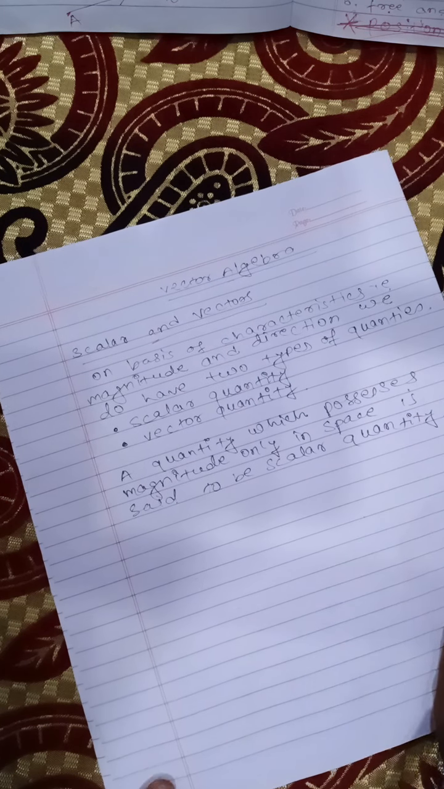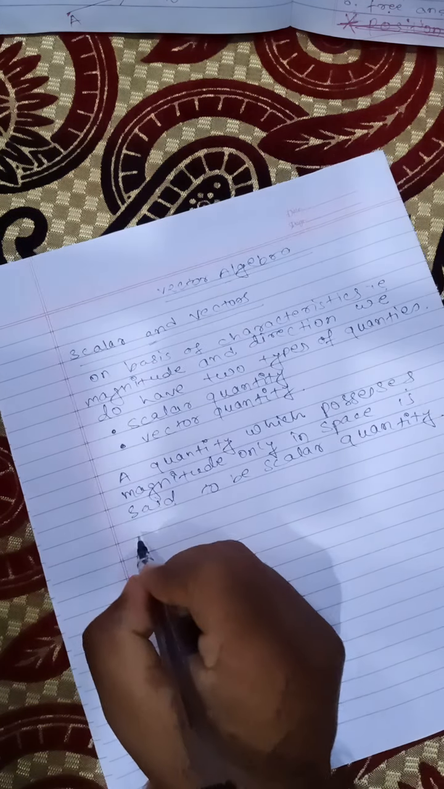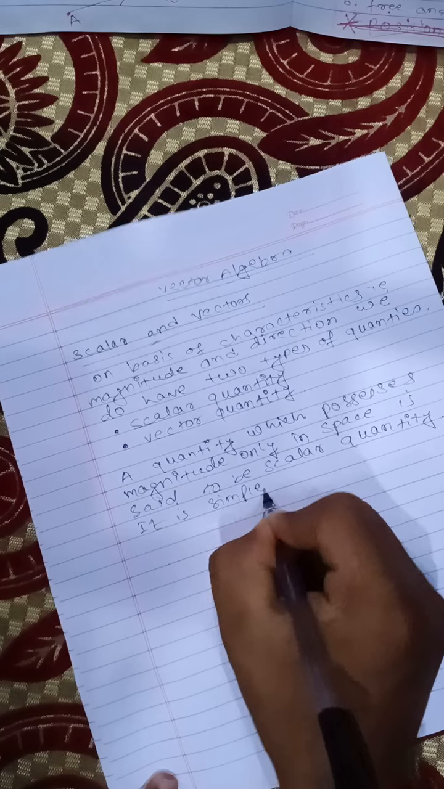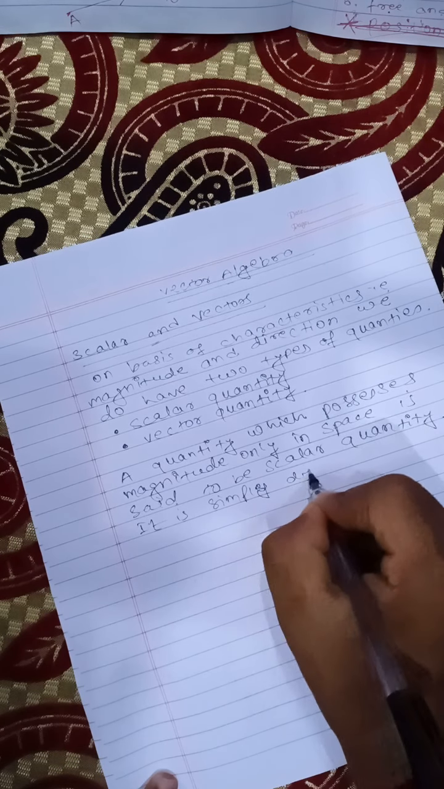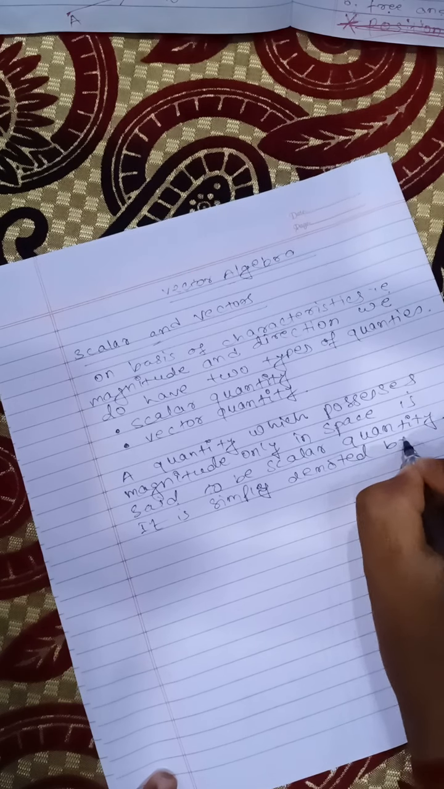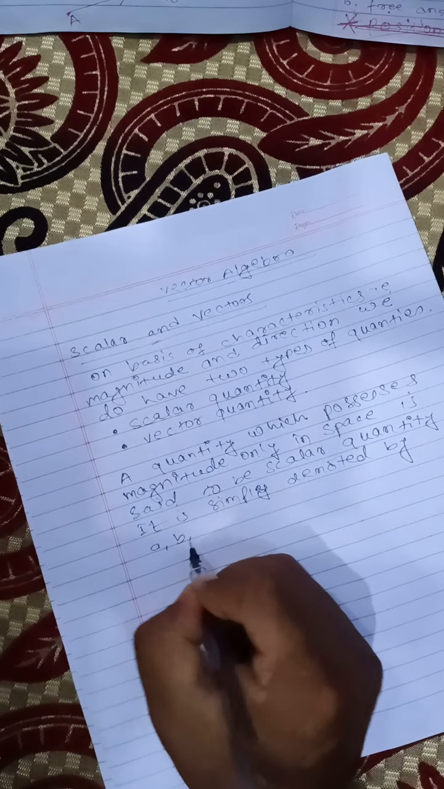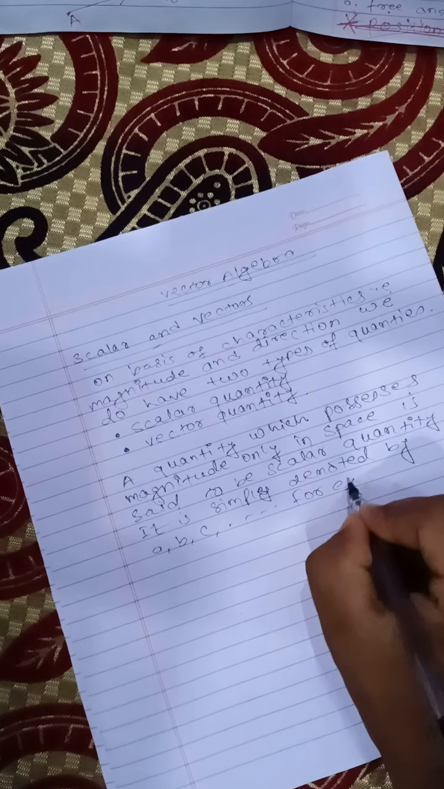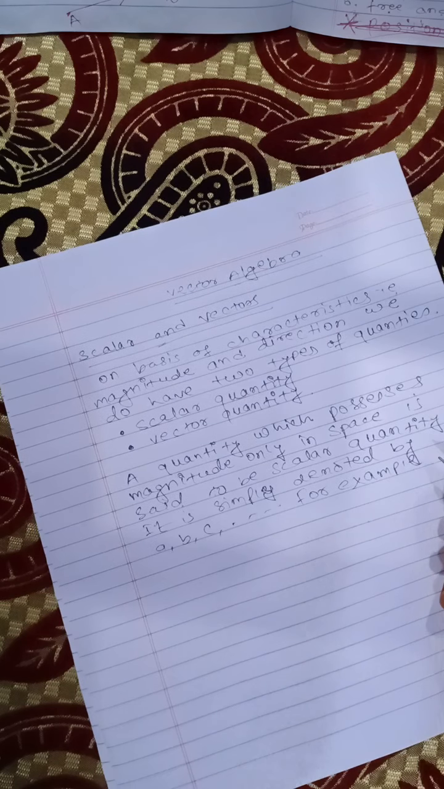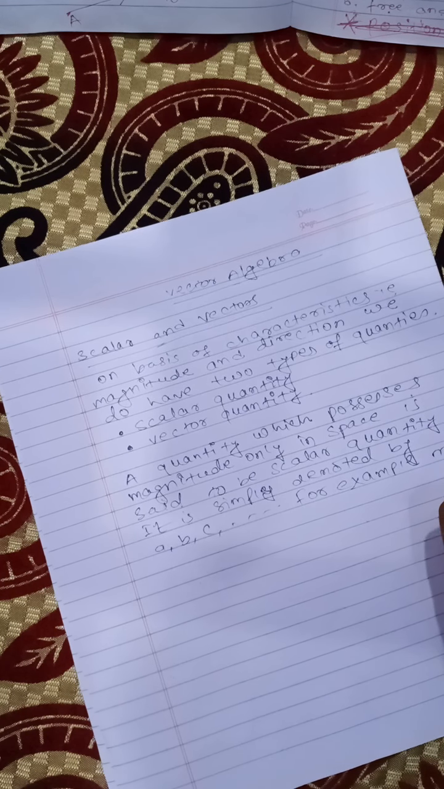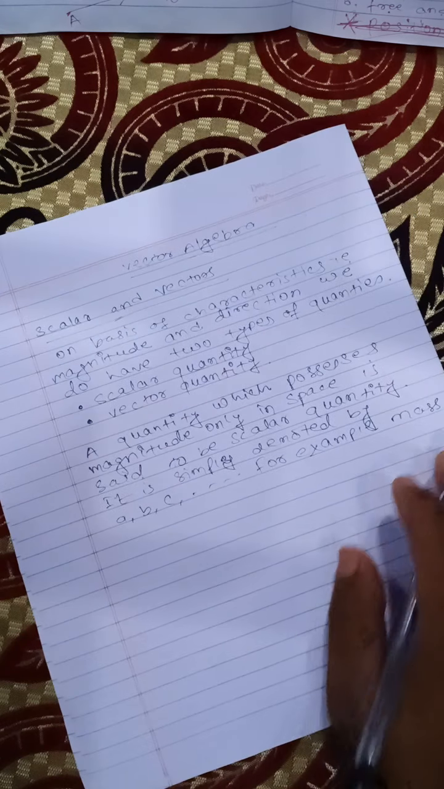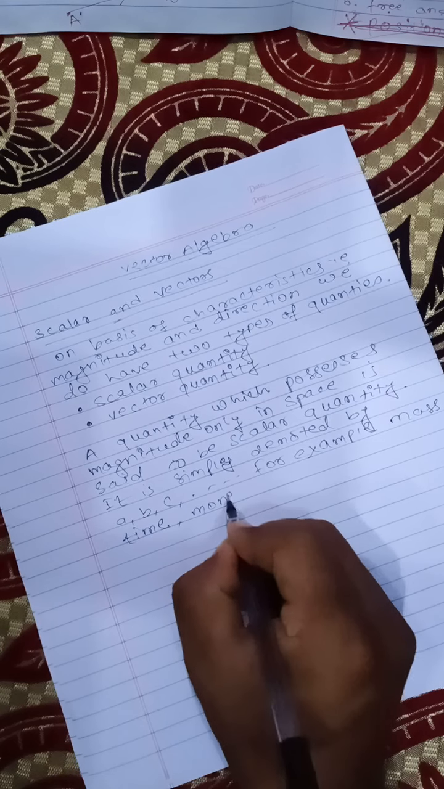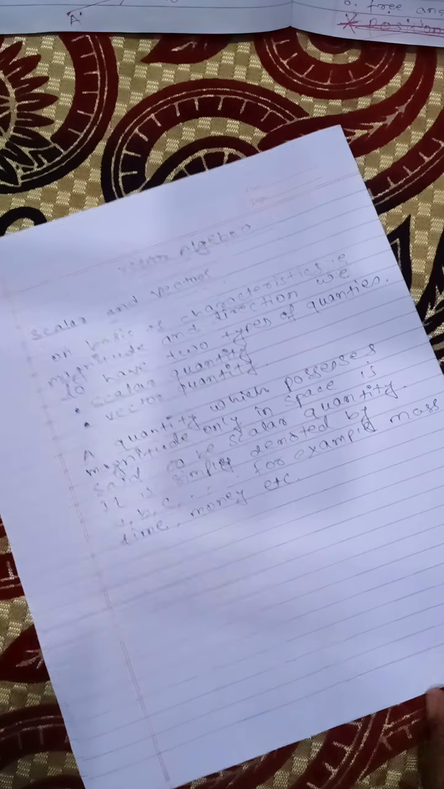How will you represent a scalar quantity? It is simply denoted by small letters, that is a, b, c and so on. Let us have some examples. Examples of a scalar quantity are mass, time, money, etc.